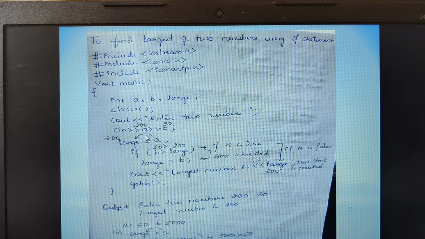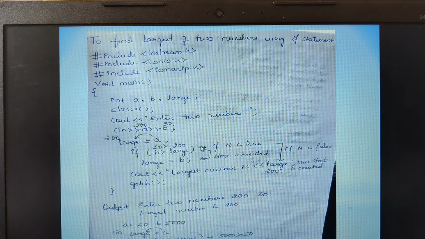Now suppose I take a value as 30 and b value as 200. Then also the program works. Initially I am assuming the value of a to be large, so the value 30 will be moved into large. I hope you are able to understand. Next step, I am checking if b is greater than large. What does b have? B has 200, am I right? Whether 200 is greater than 30? Yes, the condition is true.